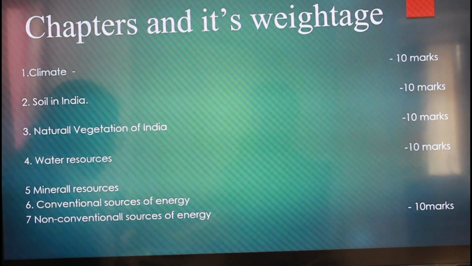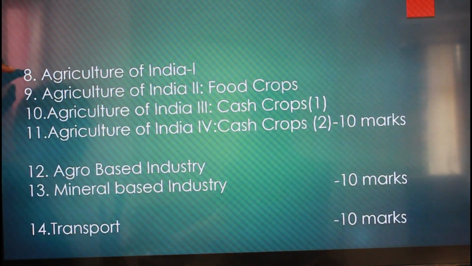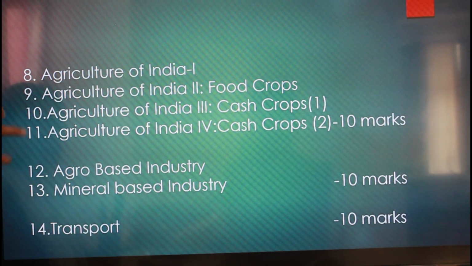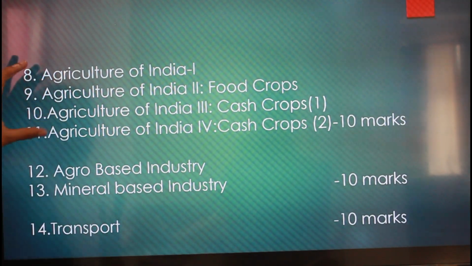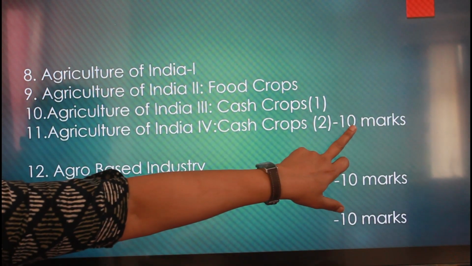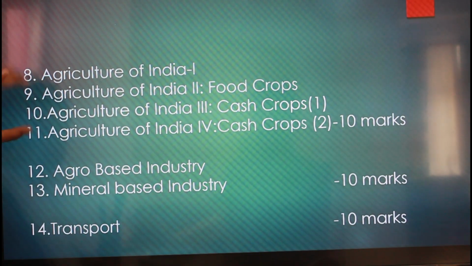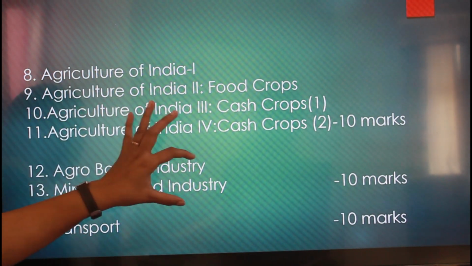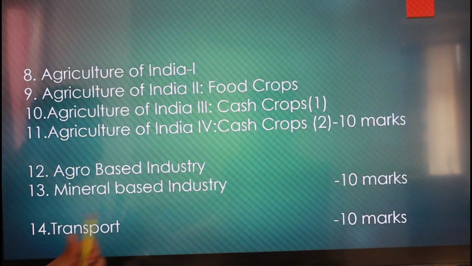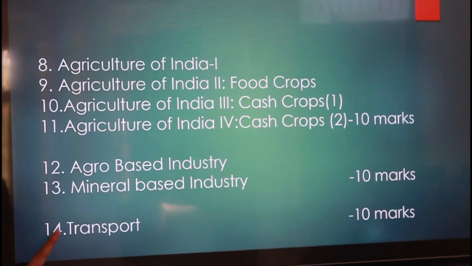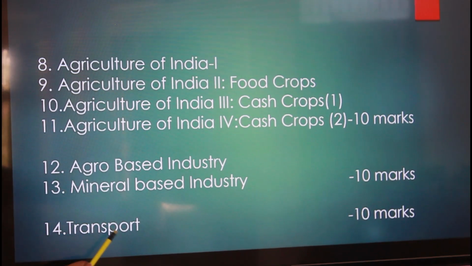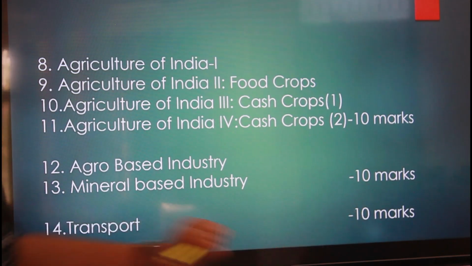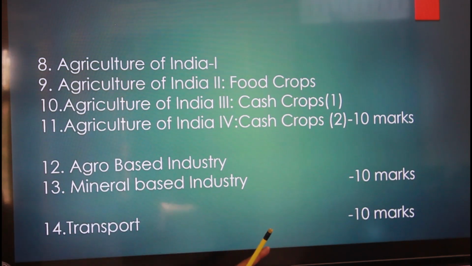The next one is the 8th, 9th, 10th and 11th. It is another group of chapters which is considered as one, and out of this also a 10 marks question will come. It used to be considered one chapter. The 12th and 13th, again these two chapters are considered as a single chapter. And now the 14th chapter is an individual chapter and it carries 10 marks. It means from this chapter a 10 marks question will come.